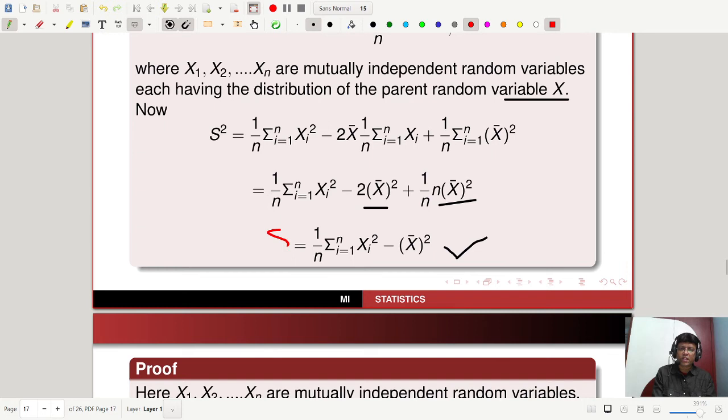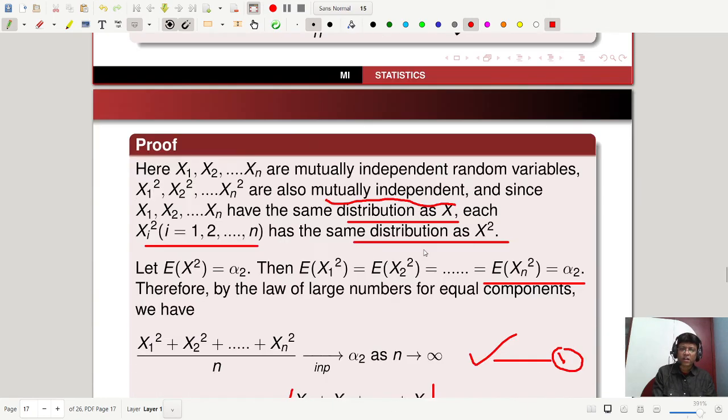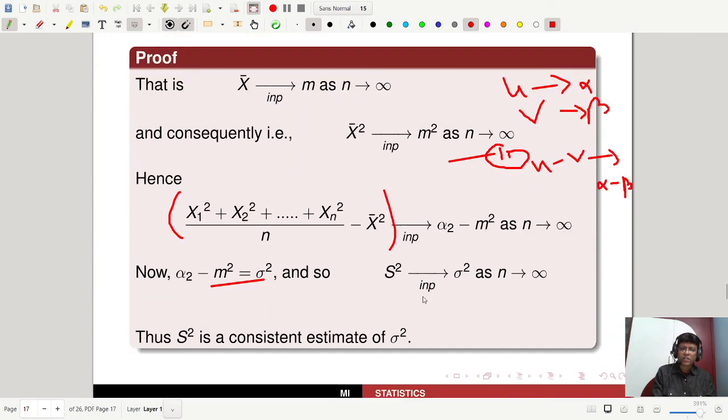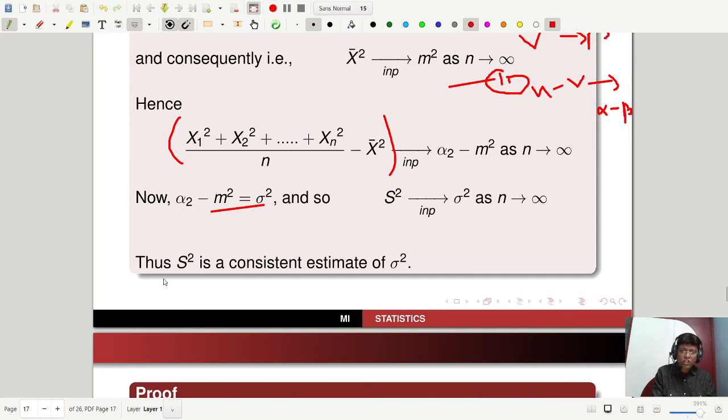This is your S square. S square is a random variable corresponding to the statistic small s square. So I'm writing this: S square tends to sigma square as n tends to infinity. So S square is a consistent estimator of sigma square. That is the proof, a very, very important proof for all of you. So that we proved here.